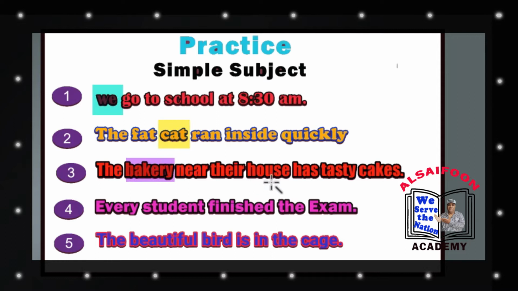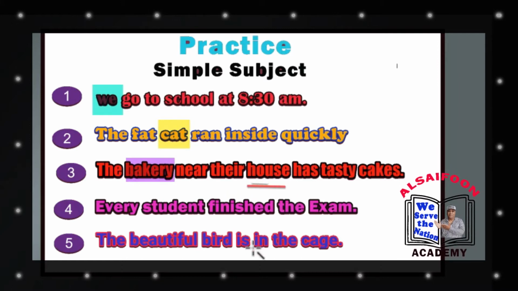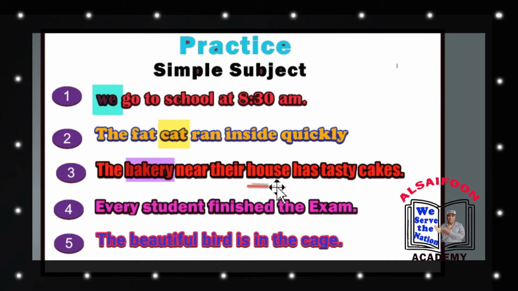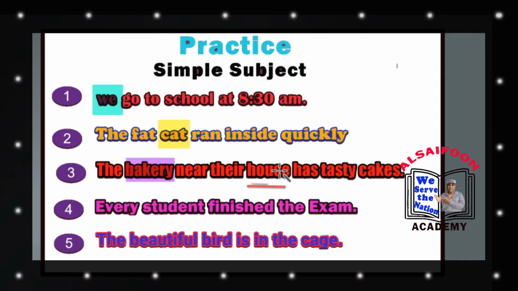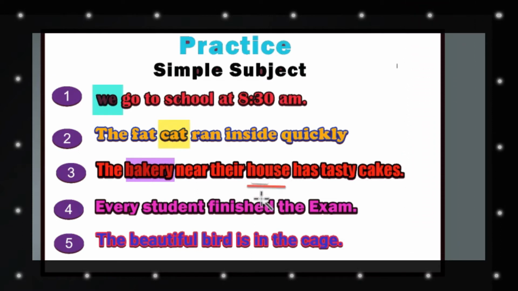But here is another situation: house is also present, and it seems like it can also be a simple subject. But the main difference is that the bakery is doing the action and house is not doing the action. The house is not directly involved in the action. Who has the tasty cakes? Bakery, not the house. So bakery is our simple subject.